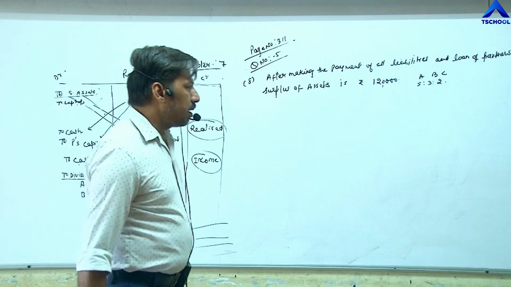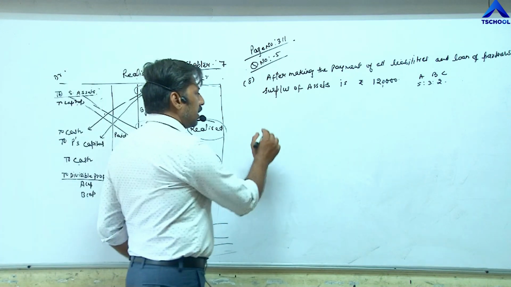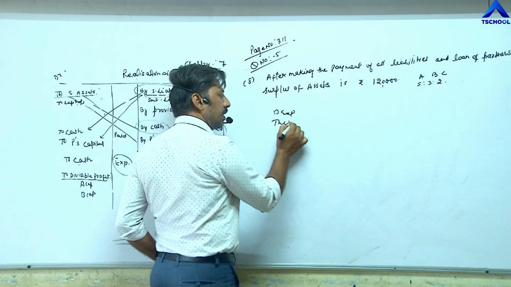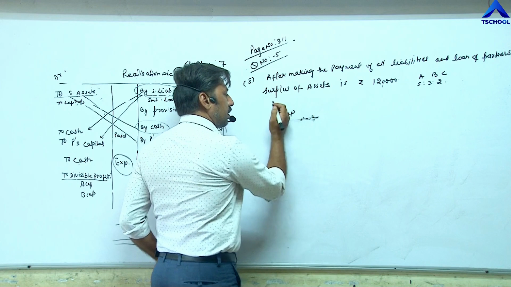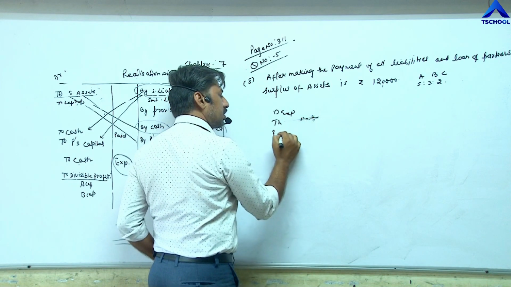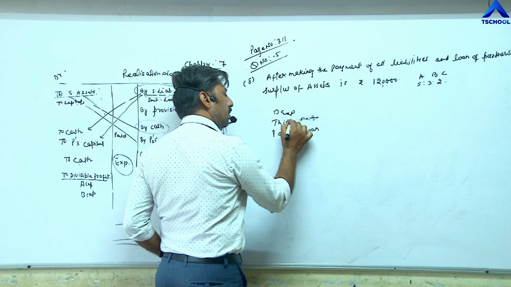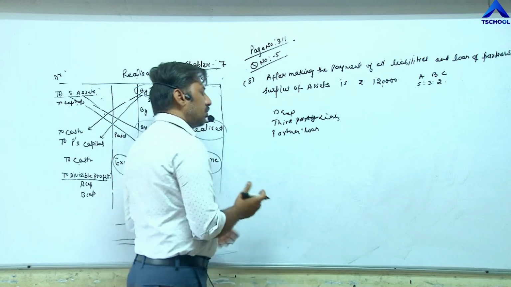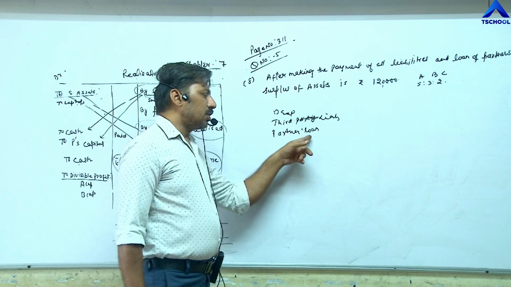We have already done in the theory portion that first of all the dissolution expense is paid, then the third party liability is paid, then the partner's loan is paid.